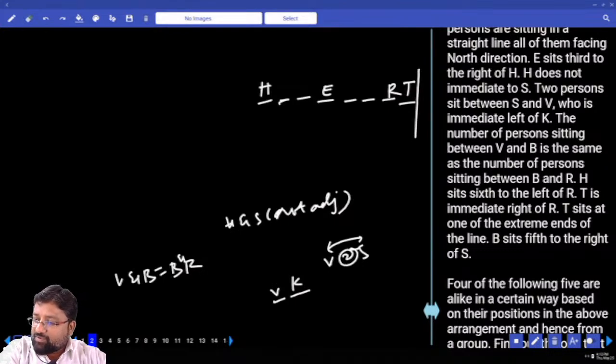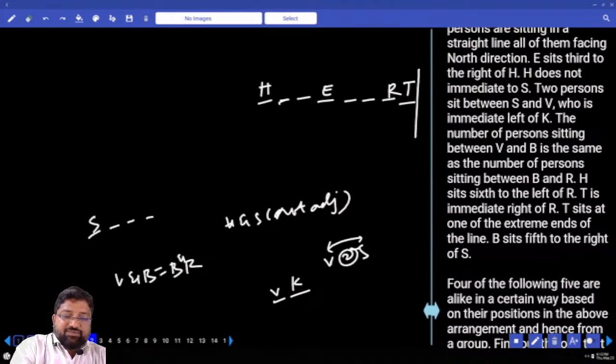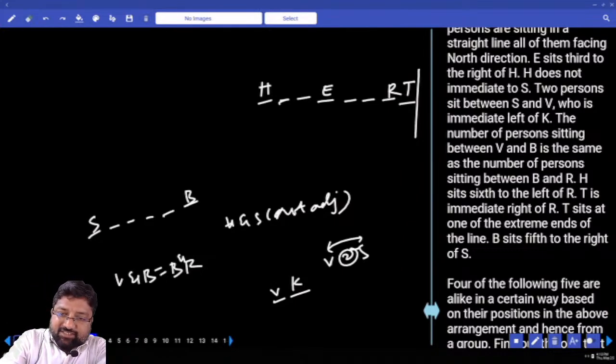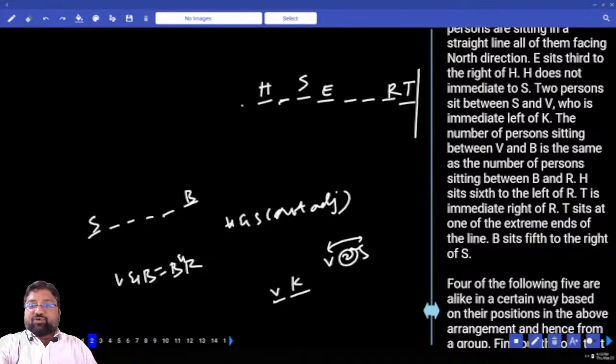And it says B sits fifth to the right of S. Fifth to the right of S: 1, 2, 3, 4, 5 is B. Where is this S? It says H and S are not adjacent. If I take S here, 1, 2, 3, 4, 5 is a possibility, but I can't go further right because there is no position. Fifth right does not exist, so this is not S.